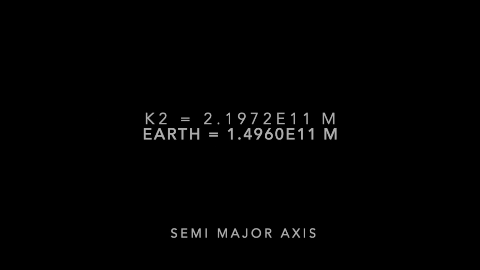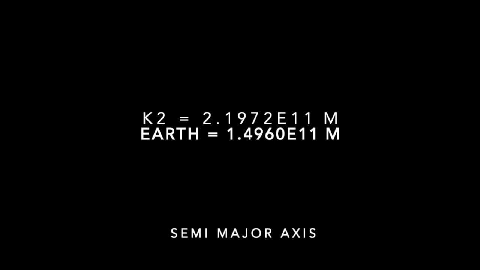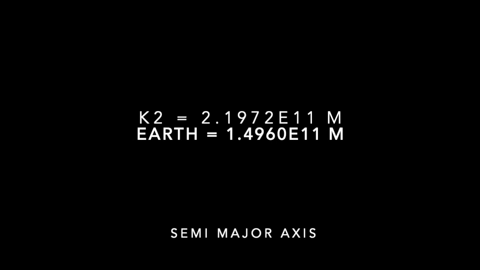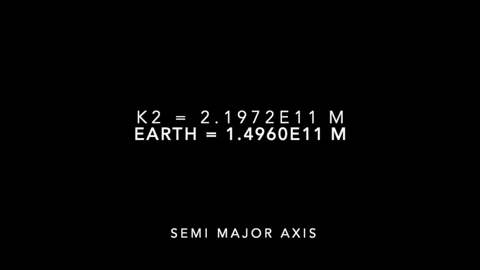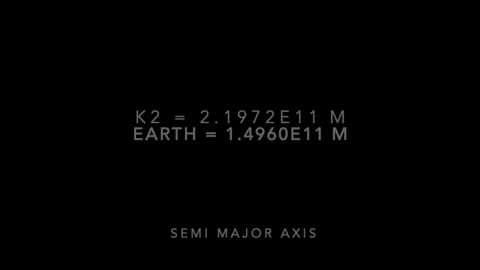Semi-major axis. This parameter is the furthest point between K2-205b and its star. It can be found with the period, the gravitational constant, and the mass of the star. Our calculated semi-major axis is 2.19 times 10 to the 11 meters. Earth's semi-major axis is 1.49 times 10 to the 11 meters.